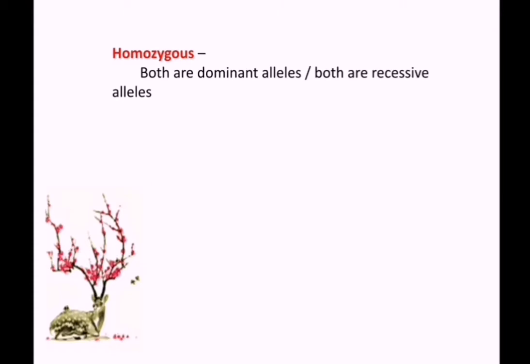Then here we have discussed some terms. The first is homozygous. If a plant is having both dominant alleles or both recessive alleles, we call it homozygous. For example, for tallness it is capital T, capital T, both are the same, so a homozygous tall plant. For shortness, small t, small t, so a homozygous short plant.